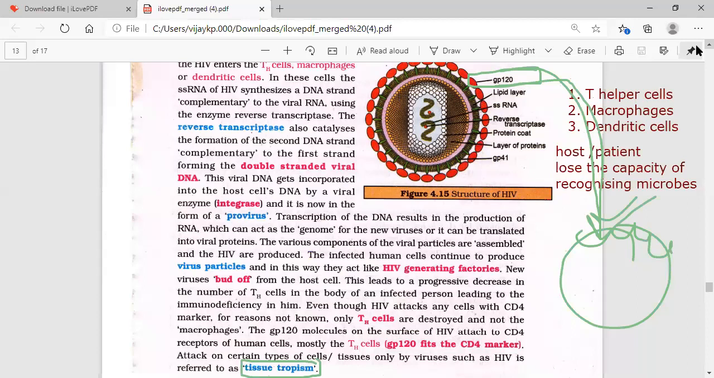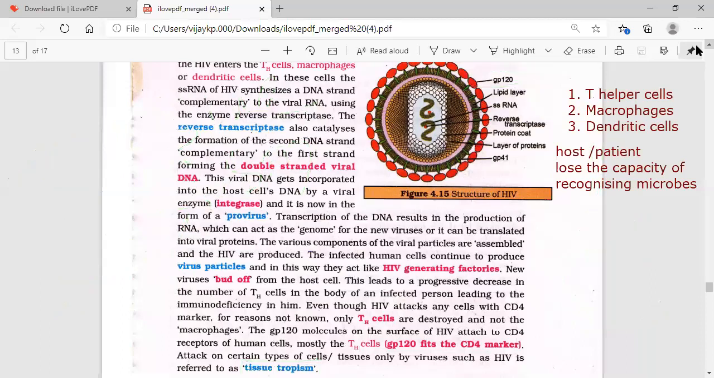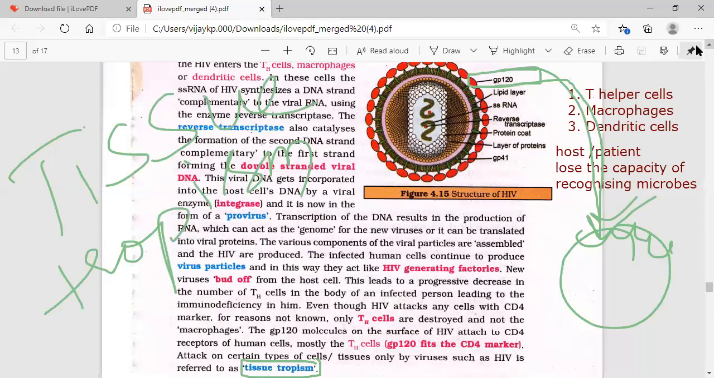So that means particularly targeting a particular cell or tissue of our body by viruses, we call it tissue tropism. What is tissue tropism? It is specificity, a virus specifically acting on one particular cell, like the HIV virus specifically acting on the T helper cell and destroying it. We call that feature tissue tropism.